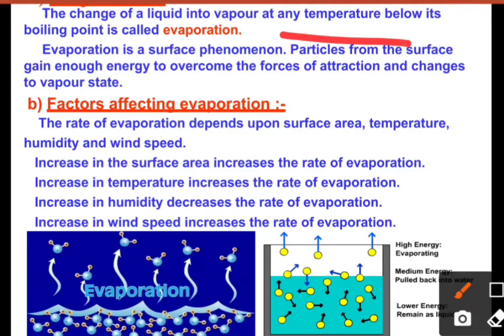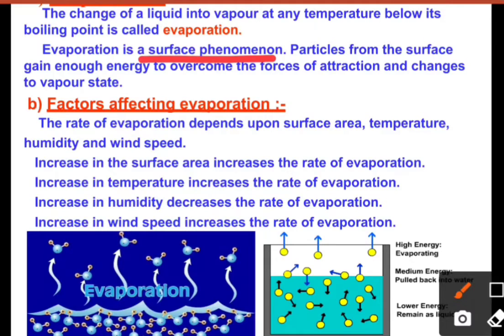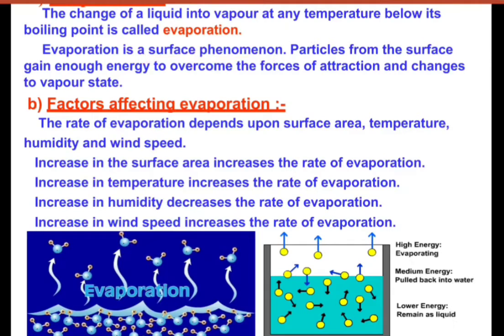You might have seen when water spills on the ground, after some time it just vanishes away, right? Where does it go? It absorbs the heat from the surroundings and it evaporates. It changes into the vapor state without reaching its boiling point. So it is a surface phenomenon. The more particles on the surface, the more evaporation will be done, right? Particles at the surface gain the energy to overcome the force of attraction and change into the vapor state. So this is evaporation.